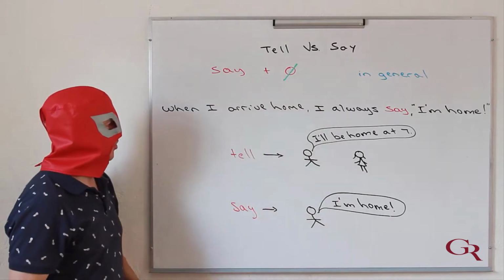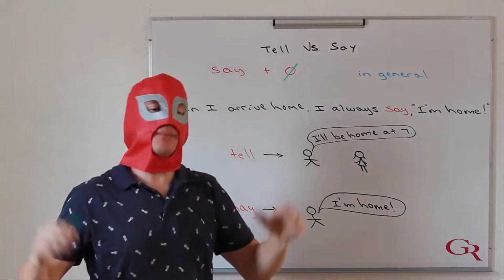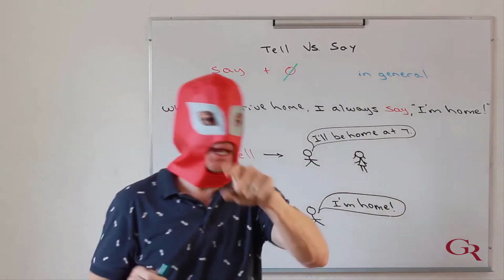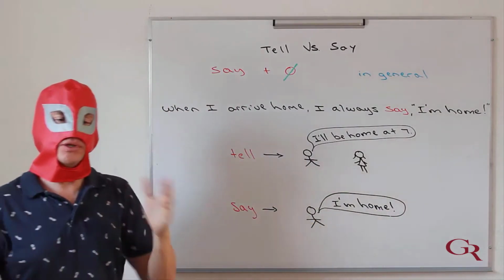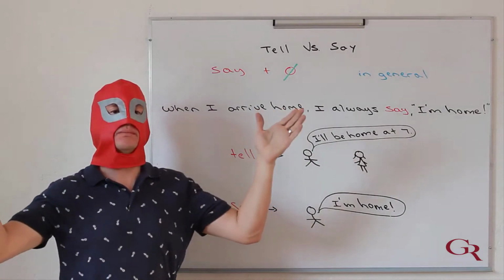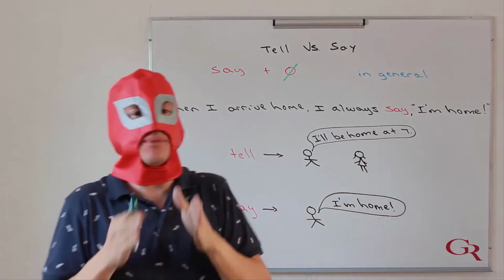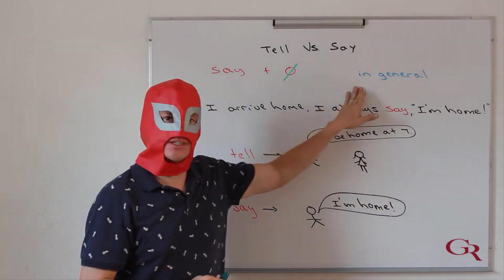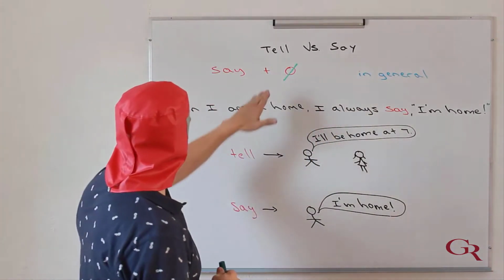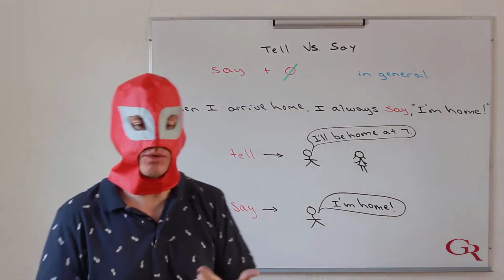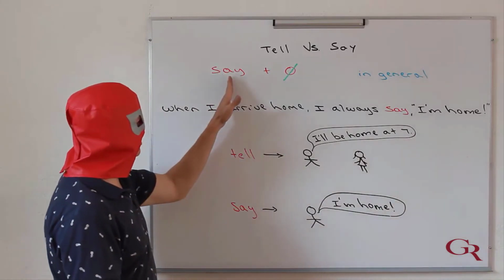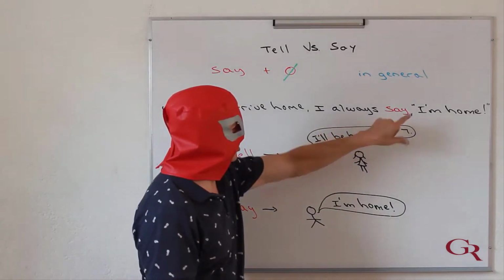When I arrive home, I always say, I'm home. Now, I'm not telling somebody specific, hey, I'm home. No, I open the door and I just say, I'm home. So I'm not directing my speech to someone specific. Once again, it's just in general. So when I don't have an object, remember, a noun or a pronoun, I'm going to use the verb say like this one right here.